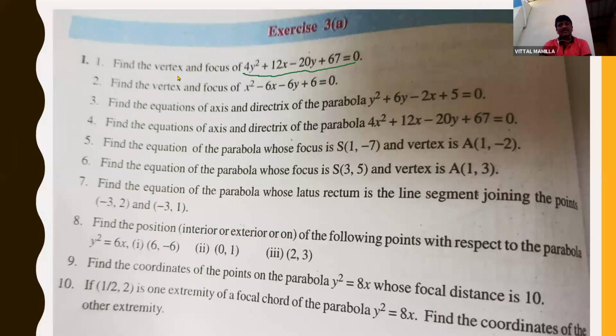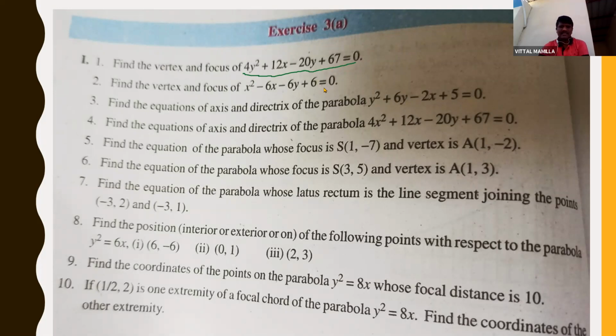So how to do the first problem? Convert the given equation into y minus k whole square is equal to 4a into x minus h. And second problem, here x square we are having. So if x square is there, I need to convert the given equation into x minus h whole square is equal to 4a into y minus k. Same like the previous problem only.